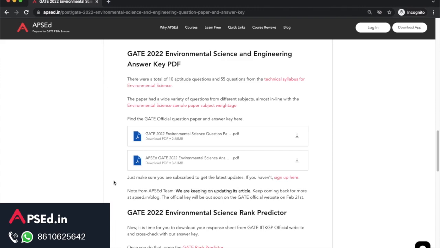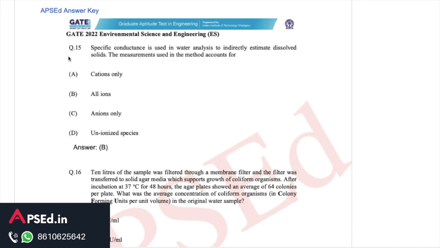So if you are downloading it now, keep checking after some more time and you will find more solutions available. Here we will be seeing some of the technical questions from the environmental science and engineering paper. This one says specific conductance is used in water analysis to indirectly estimate dissolved solids. The measurement used in the method accounts for.